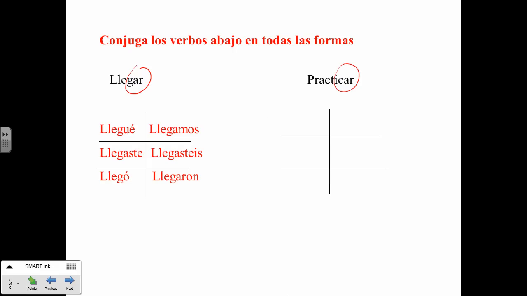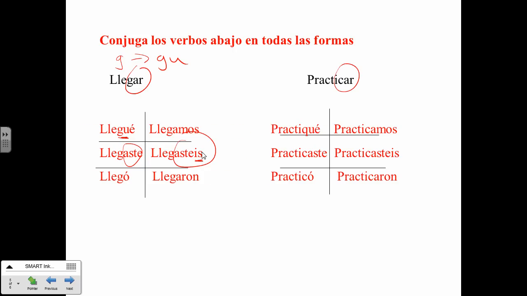Now that you're back, llegué, llegaste, llegó, llegamos, llegastes, llegaron. Okay, we have the G to GU right here. The only difference, if you look at it between the tú form and the vosotros form, is that in vosotros you add an IS to it. Then we have practicar.